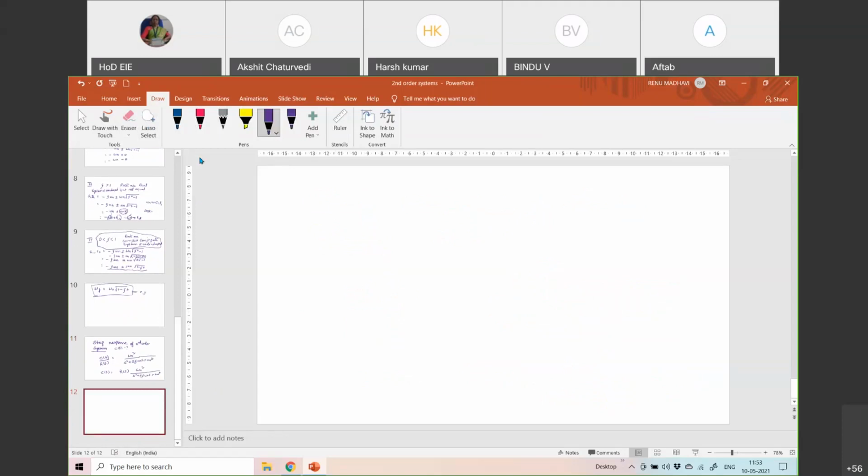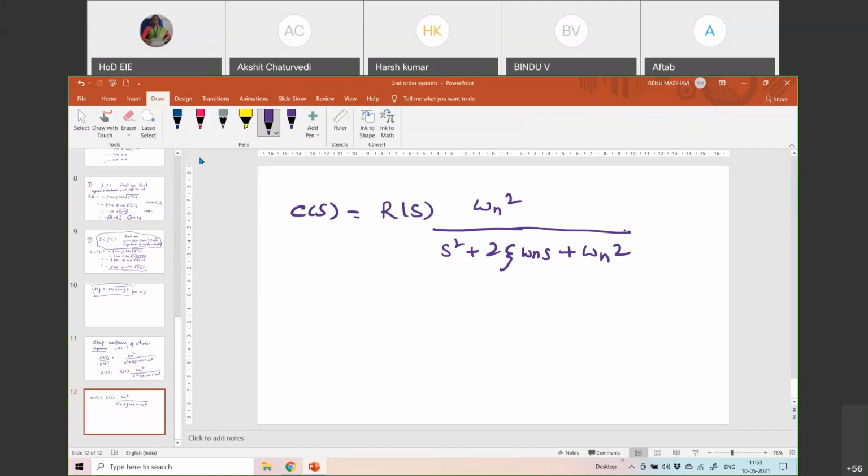So now C of s is R of s into omega n square by s square plus 2 zeta omega n s plus omega n square. So when I'm talking about step response, I know that R of t is a unit step, correct? It is equal to 0 for t less than 0, that I know. So when R of t is 1, R of s should be 1 by s. Okay.